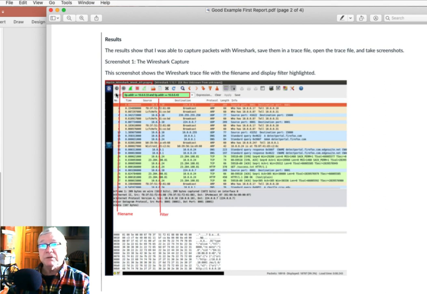Now again, here in the results, here's a good screen capture, the Wireshark capture screenshot. It's titled and labeled. Again, here's where I would suggest, look, if this is what is being talked about here, just this little bit of information, look at all this stuff over here that should have been cropped out. So bring the file name and filter thing up here, crop it down to just what it is you're actually talking about, and then it's going to be so much bigger here.